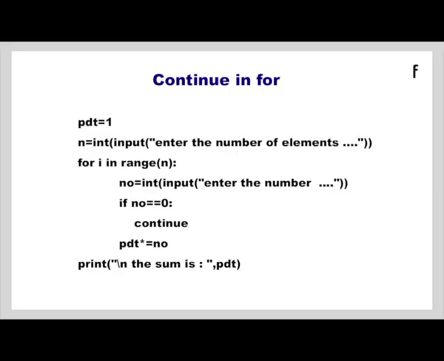See the script on the console. So, here we are getting how many numbers we want to multiply, and for that many numbers we create a for loop and we are getting the number inside the for loop. If the number is 0, we do not multiply because multiplying with 0 will lead to 0. So, if the number is 0, we continue with the next iteration, that is, we get the next number. If the number is not 0, we multiply it with product, so that we will get a product. Then finally, we print the product. When you run the script, you can get the output as you are seeing.